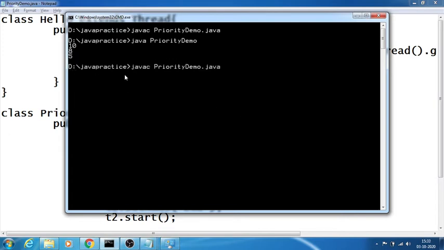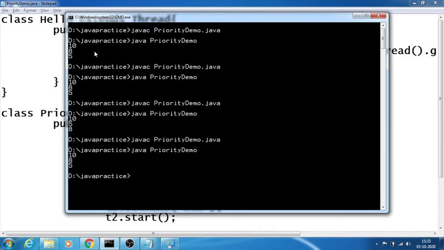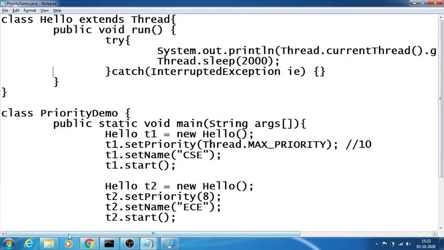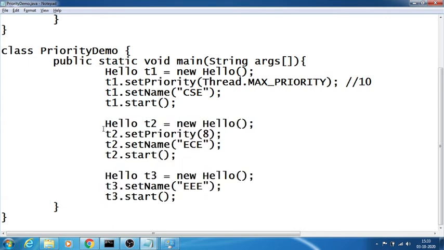If I run it multiple number of times, logic is the main thing. Sometimes, see, now run multiple number of times, you can get the same output, and see, now it is changed again. That completely depends upon the CPU scheduler. Mostly we get 10, 8, 5 because it is priority based. Sometimes some processor may dominate another processor. Since I have multi-core processors, I need to make use of these time periods.